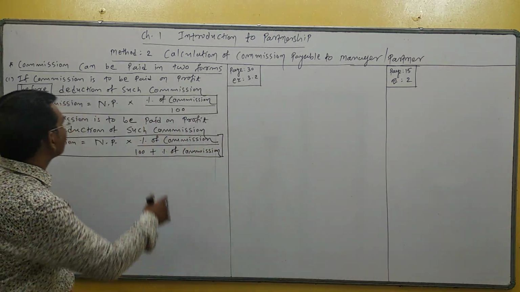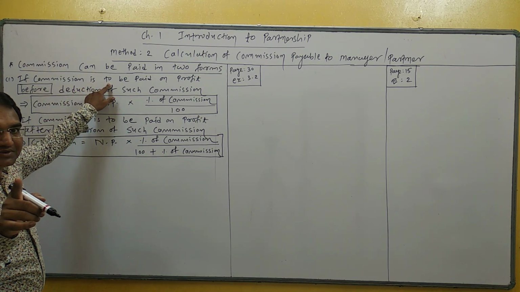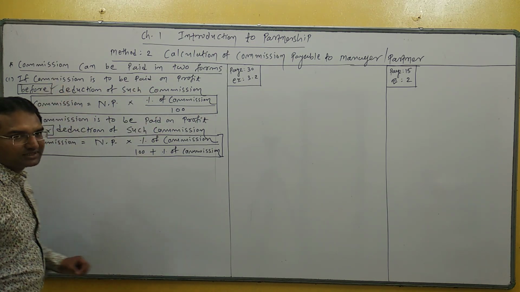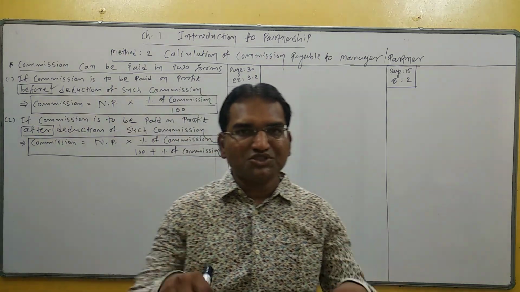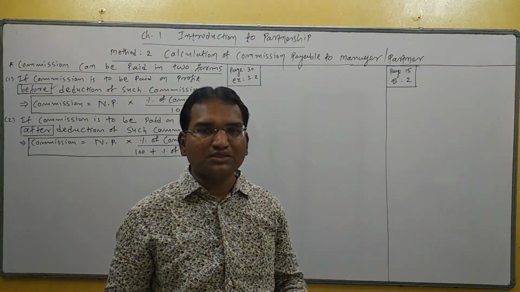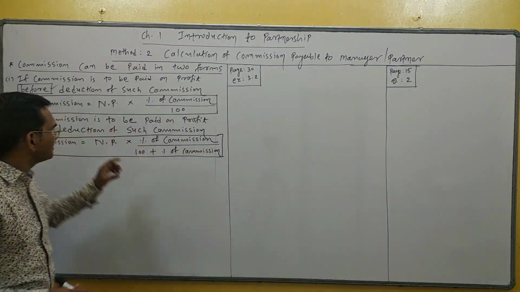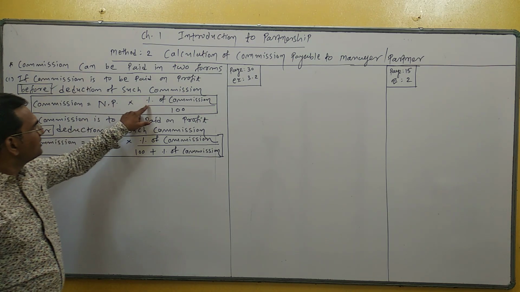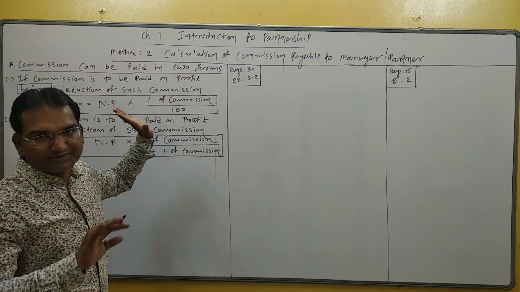First form: if commission is to be paid on profit before deducting such commission, it means commission is calculated on the net profit before deducting such commission. In that case, commission is equal to net profit into percentage of commission divided by 100.